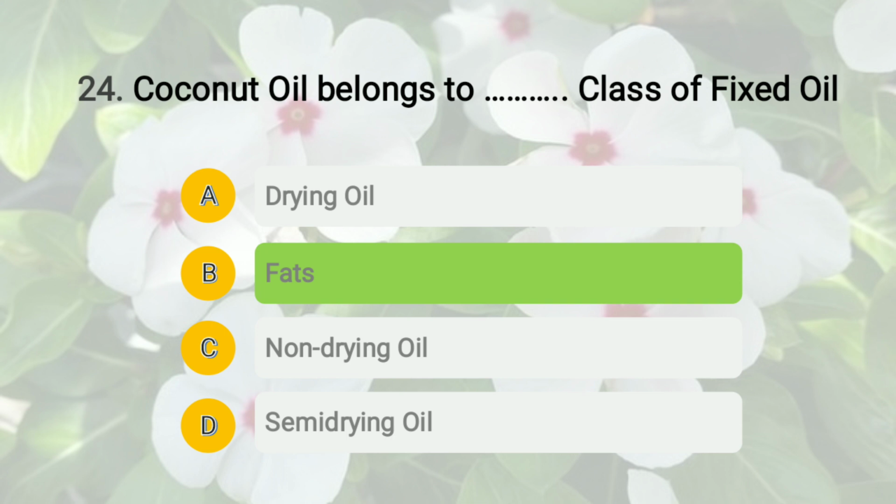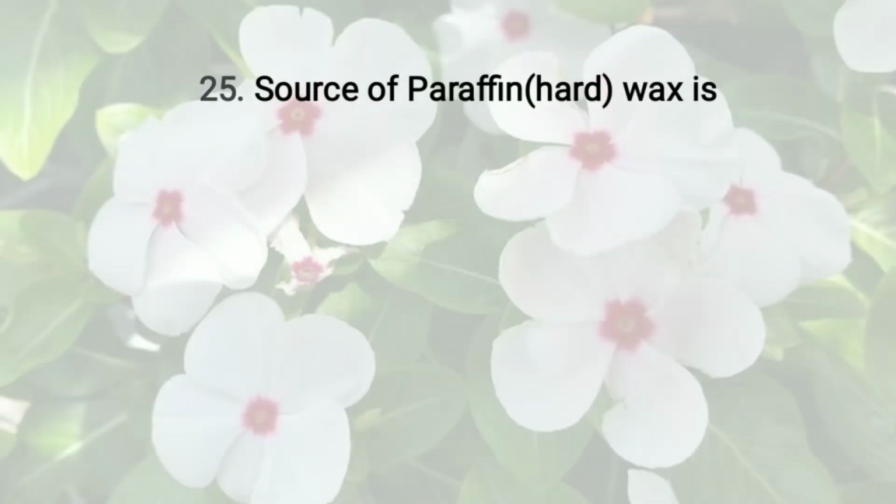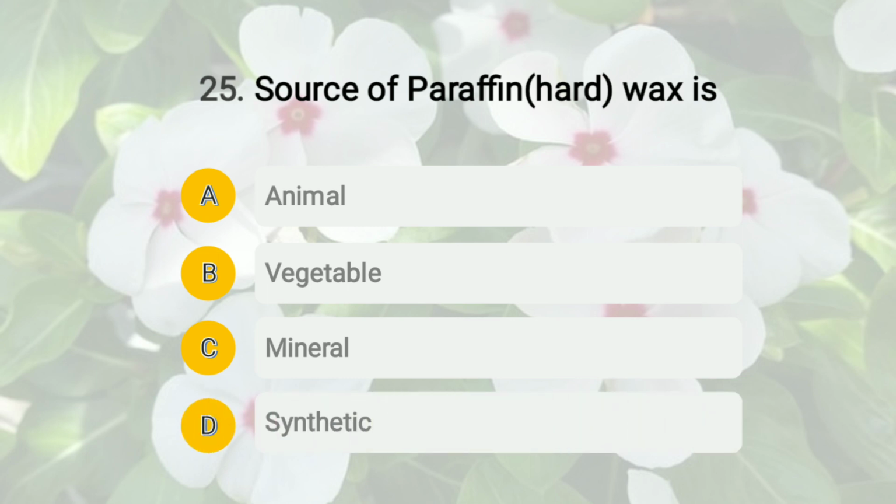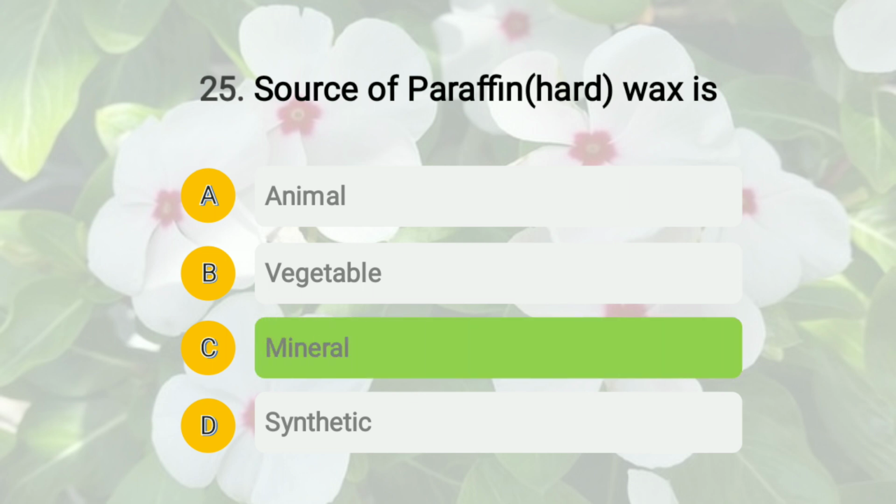Then coming to the last question: the source of paraffin hard wax is, and the options are: A, animal; B, vegetable; C, mineral; and D, synthetic. If you're thinking of animal and vegetable source, then you're wrong. The right answer of this question is option C, that is mineral source.